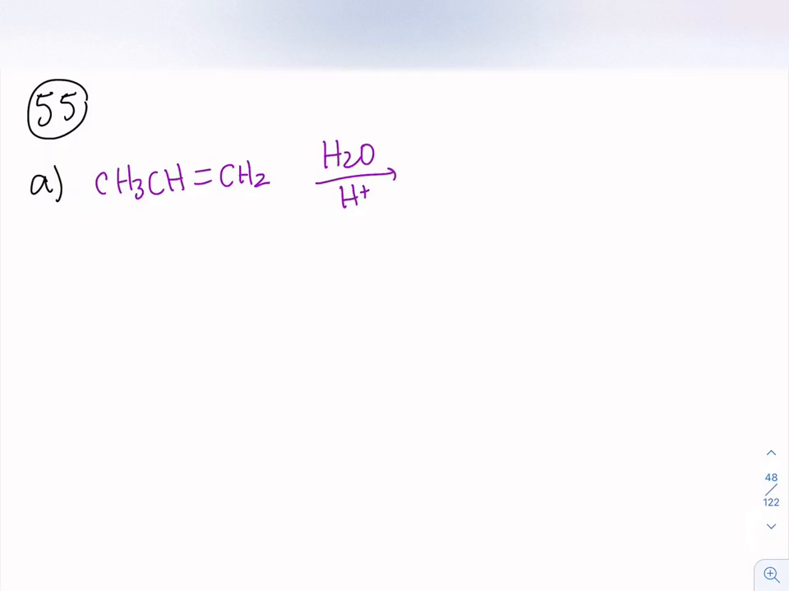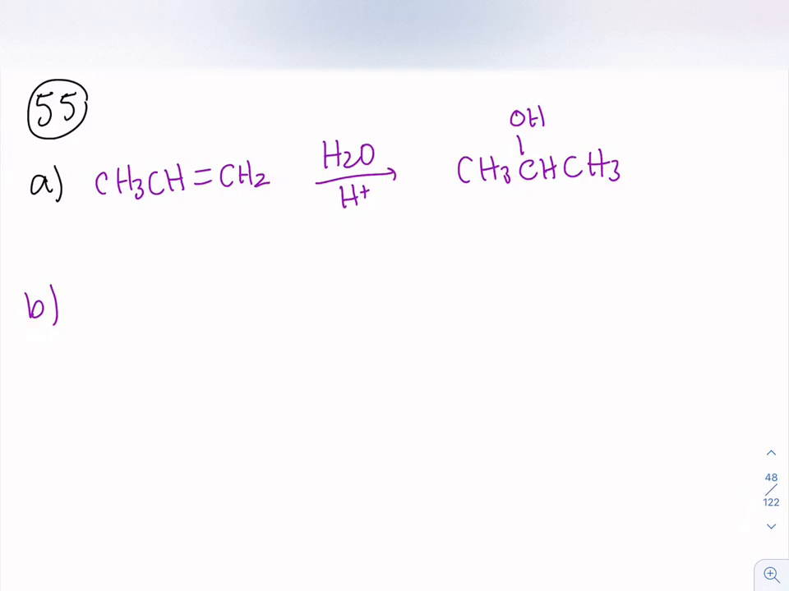So if we have propene and we have water with some acid present, this is going to add an alcohol on, and we're going to put the alcohol on the most substituted carbon, so the one right in the middle, and we'll add an H from the acid onto the other carbon from the double bond to give each carbon 4 bonds. So that is an example of what is called acid catalyzed hydration.